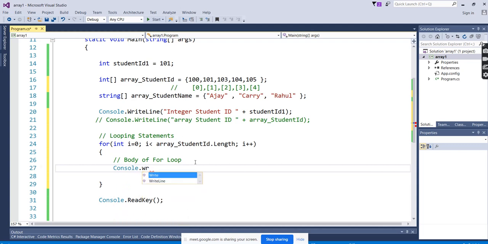So we'll show that with Console.WriteLine. What we have to show here? Array values, right? This is a string type. This will become hardcoded, right? This is the string. Here we are not showing anything, just a statement that will print. How will we show? Plus, to display an array, we have to access it with the array object.